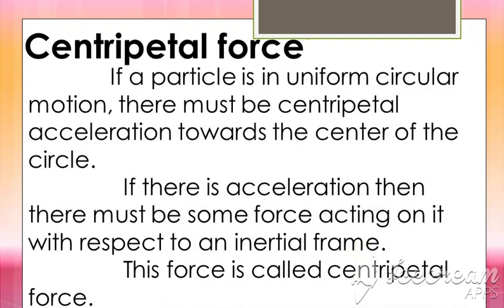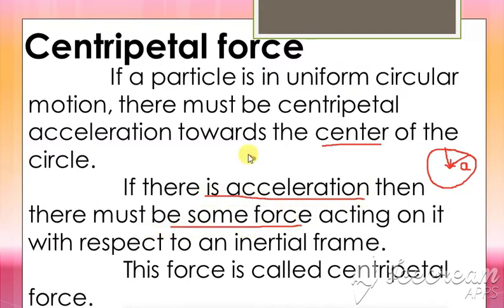So if any object is moving in a circular path, that force is said to be the centripetal force. Let us consider a particle which is moving in circular motion. What happens? There must be a centripetal acceleration towards the center. Since the particle is moving in the circular path, there is an acceleration towards the center of the circle. Whenever there is an acceleration, there must be some force.